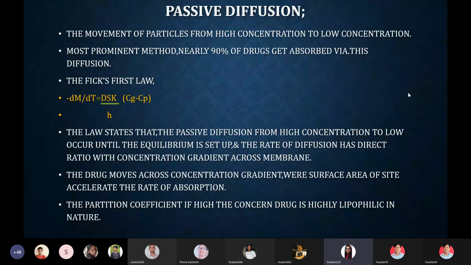Okay, now let's move towards the law. The law states that passive diffusion from high concentration to low concentration occurs until the equilibrium is set up, and the rate of diffusion has a direct ratio with the concentration gradient across the membrane.